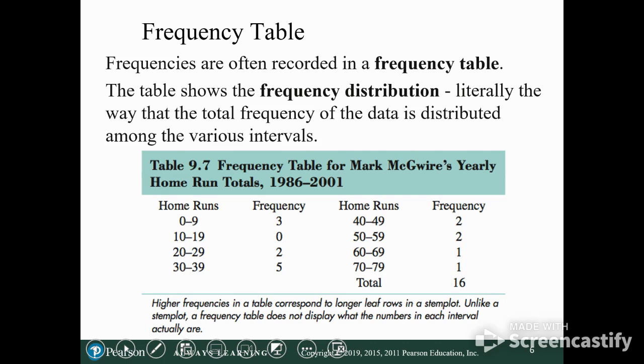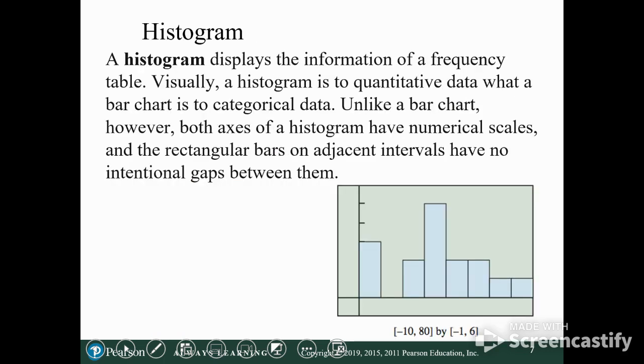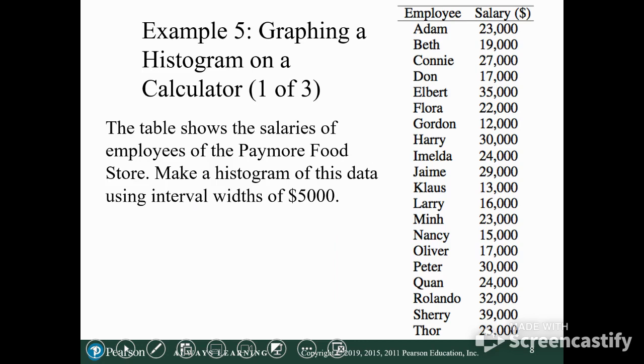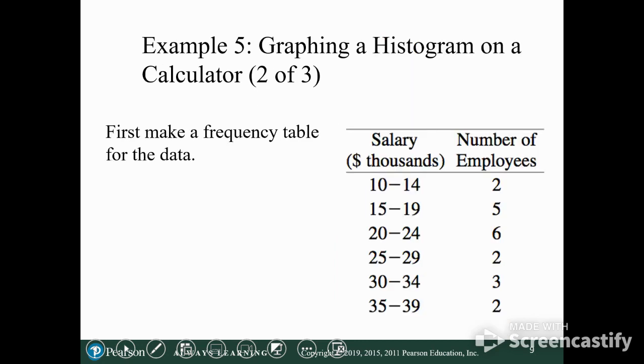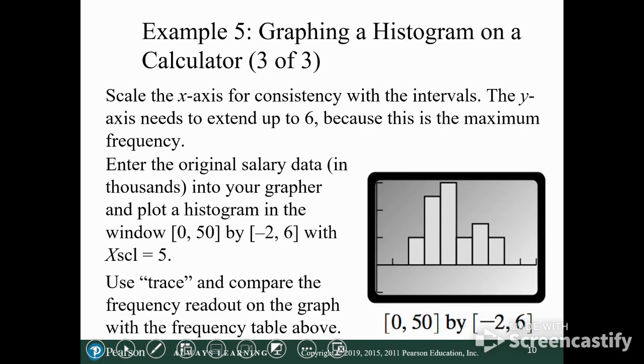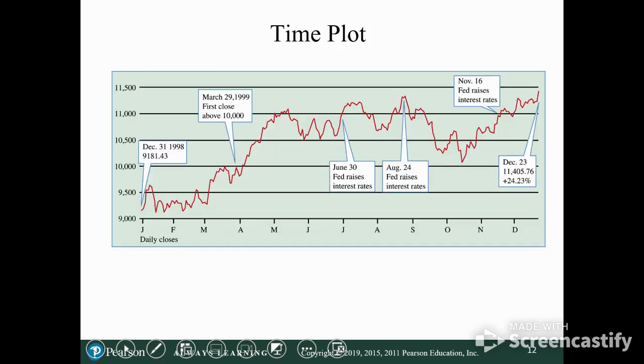And then 2 times, and then 1 time he went over 70. Okay? So then that is a histogram, which is a bar chart that shows his home run totals. Okay? So there's numerical scales at both of them. Histogram. So we can graph one.